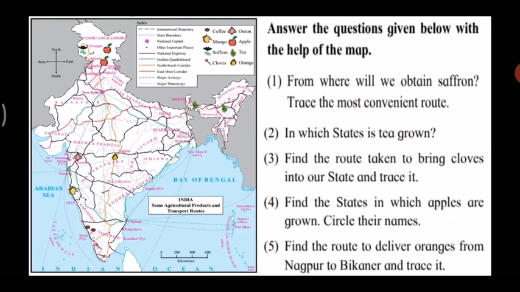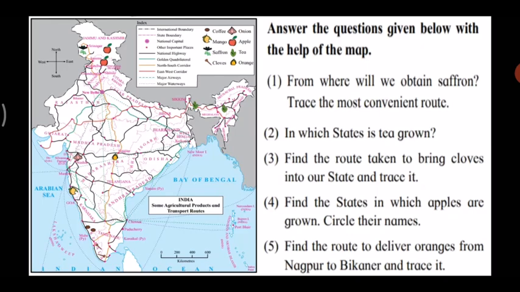So you have to just see where the symbol is. The tea symbol is shown there. Now it is shown in the state of Assam, right? It is shown in the state of Assam and the state of Sikkim. Can you see the map? In the state of Assam and in the state of Sikkim.